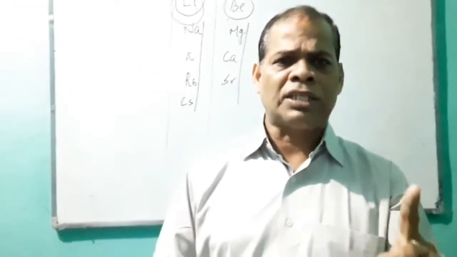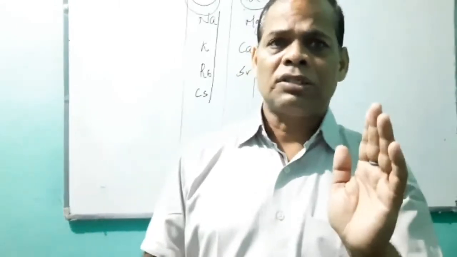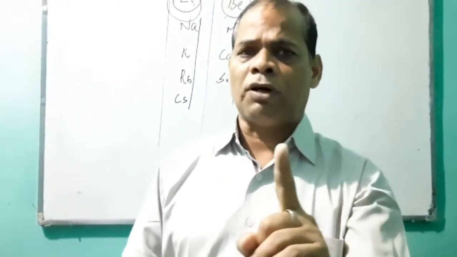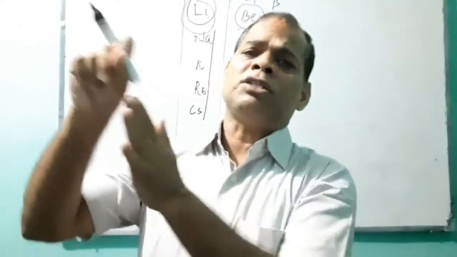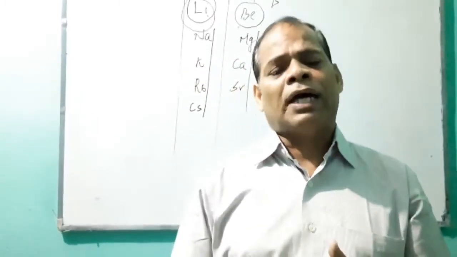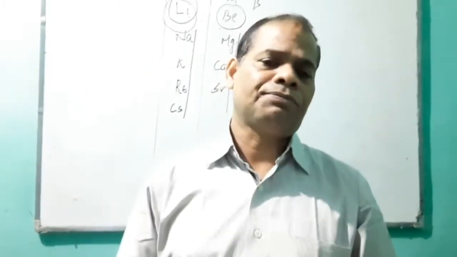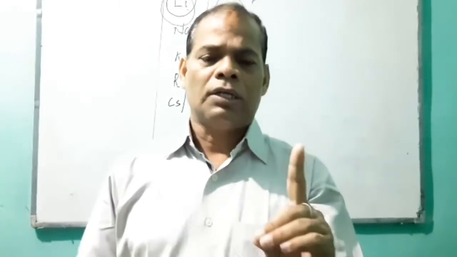Lithium, sodium, potassium, rubidium also have the tendency to lose one electron and form one unit of positive charge. So it resembles 1A, and it resembles 7A also. Then why has Mendeleev placed it in group 1? So the position of hydrogen is not justified.